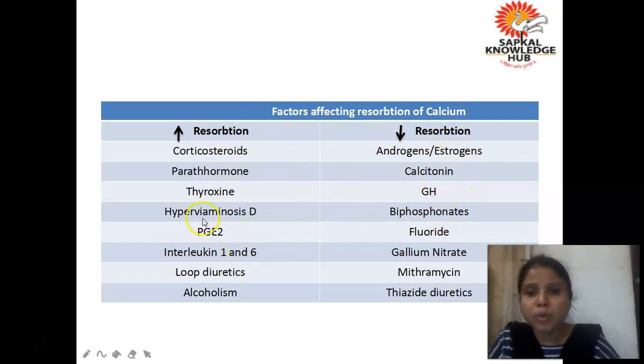So what is the importance of this table? These agents, suppose करो, if you are taking these agents and you are already suffering from osteoporosis, then your bones will further become weak. Okay, because ये agents क्या करेंगे, जो resorption को increase कर रहे हैं, they will remove the calcium from the bone. Okay, and already in osteoporosis the level of calcium in your bone is less. Okay, and these are certain agents like bisphosphonate, calcitonin, they decrease the eating away of bone.